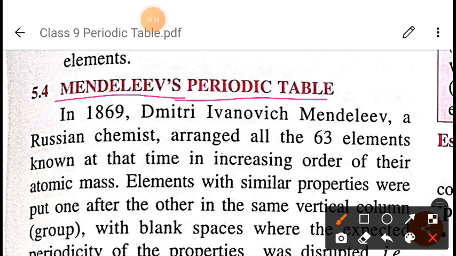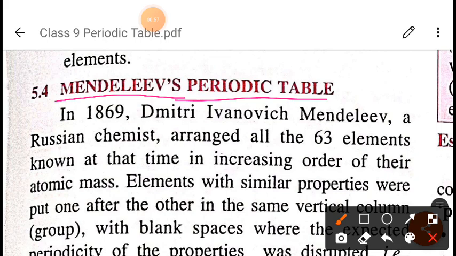So Mendeleev was a Russian chemist. At that time, when Mendeleev was giving his periodic table, only 63 elements were known. Okay, and how did he arrange the elements? He arranged the elements in order of their increasing atomic masses. About atomic masses we have discussed in the previous chapter also, right? So Mendeleev arranged the elements in order of their increasing atomic masses.